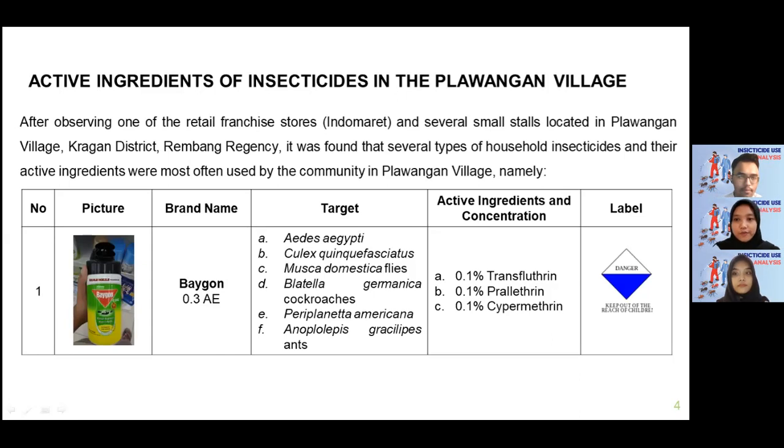After observing one of the retail franchise stores and also several small stalls located in Plawangan Village, Rembang Regency, we found several types of household insecticide and their active ingredients that are often used by the community. The first is an insecticide that has 0.1% transfluthrin, 0.1% prallethrin, and also 0.1% cypermethrin. This is an aerosol insecticide used to kill several insects such as Aedes aegypti, Culex quinquefasciatus, Musca domestica, Blattella germanica, Periplaneta americana, and also Anoplolepis gracilipes. The toxicity level of this insecticide is moderately toxic.